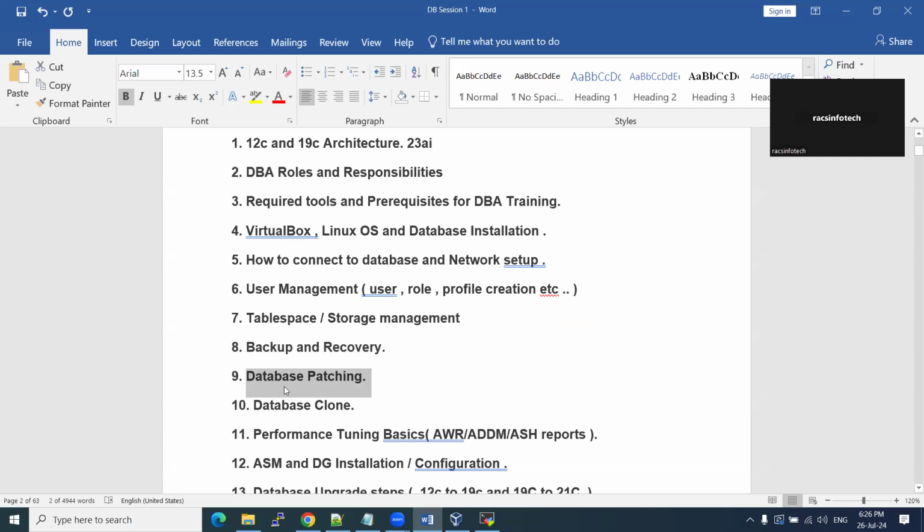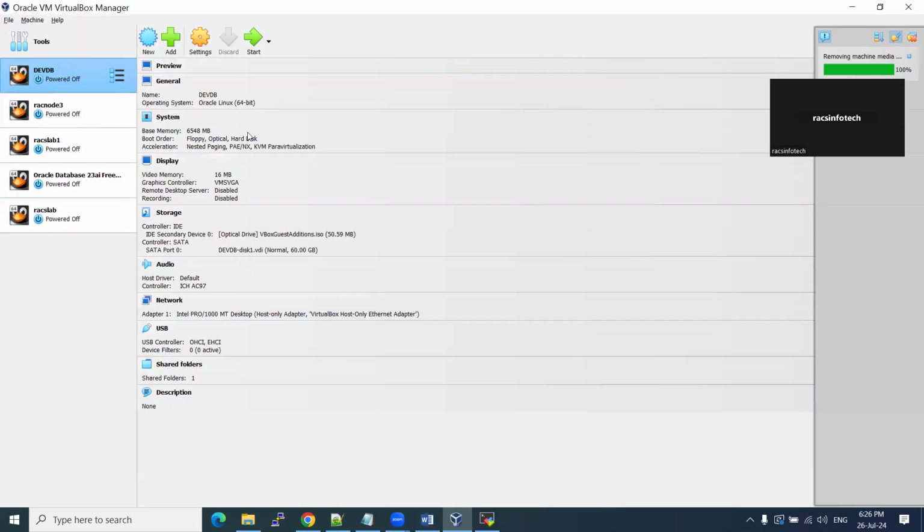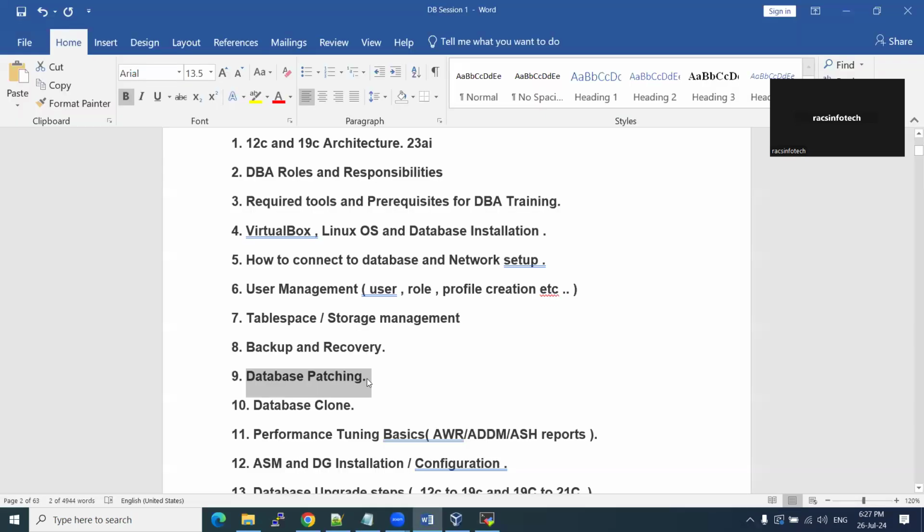Then patching, another concept. As a DBA, we need to do the patching as well, right? Patching means, suppose we maintain everything, and my database is having some error. Whatever data I have, if I want to access that data, there is some issue in my software. Oracle 19c software, I have some issue. So I want to fix that.